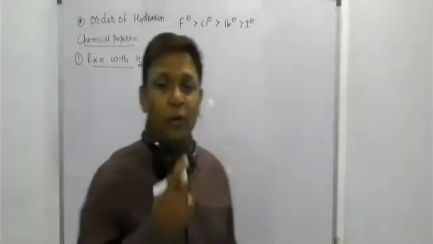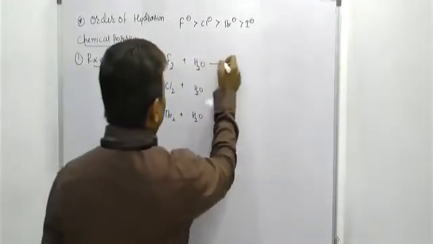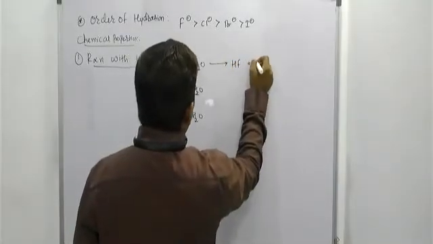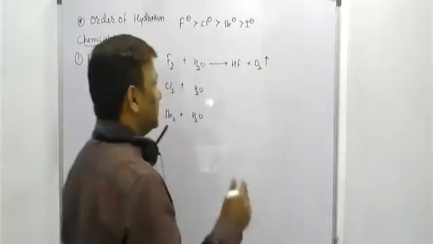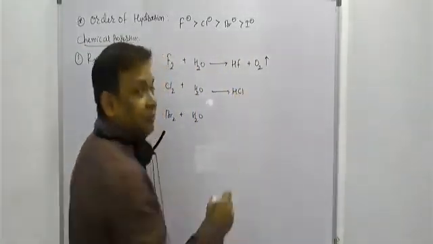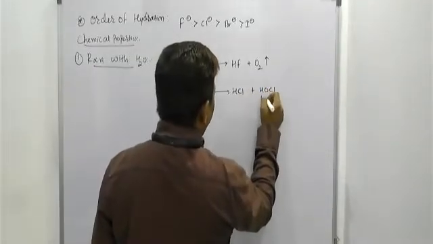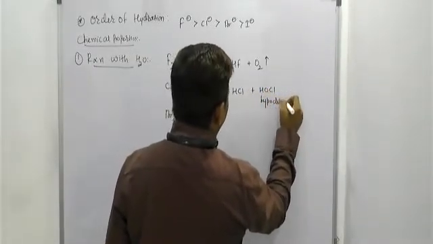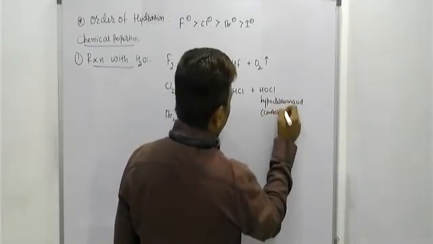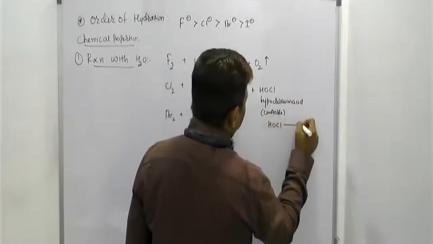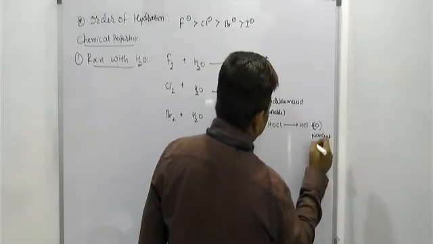I'll tell you, beta. Fluorine on reacting with water has a tendency to liberate oxygen gas and to form its halide, HF. O2 gas is liberated. In the same way, chlorine on reacting with water forms its halide HCl. But instead of liberating O2 gas, sir, it will form HOCl, called hypochlorous acid. Remember, beta, hypochlorous acid is an unstable compound.